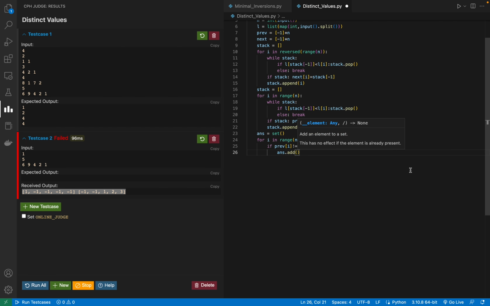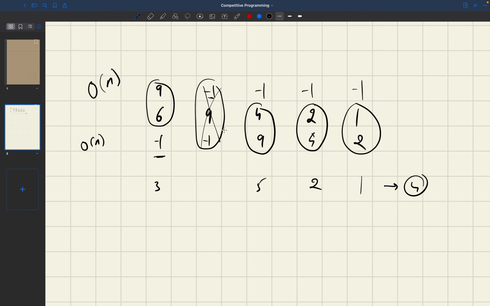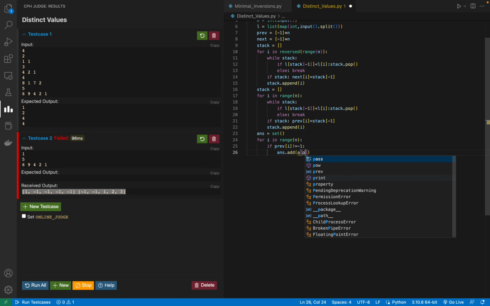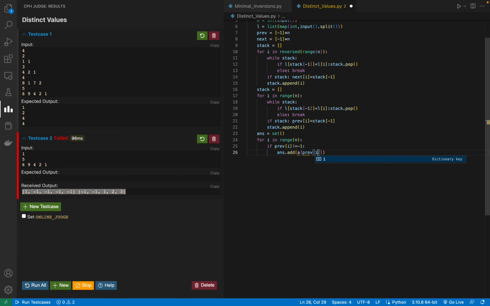and what I'm going to add is the difference of these two. Since this is second largest, then previous should be the largest, right? So I have to check for a of previous i minus, sorry, not array, I've stored it as a length, L of i.